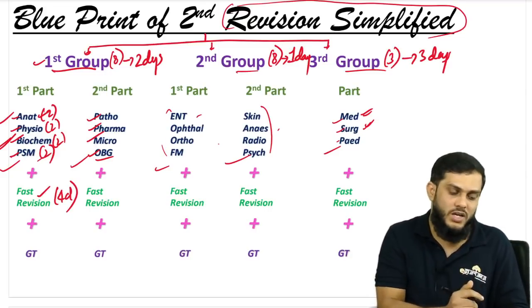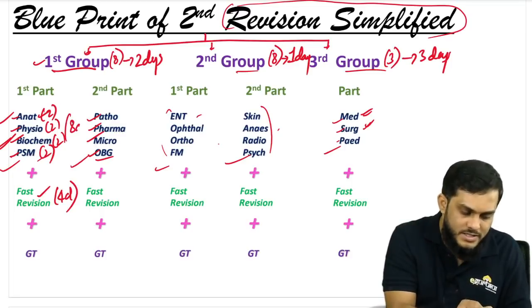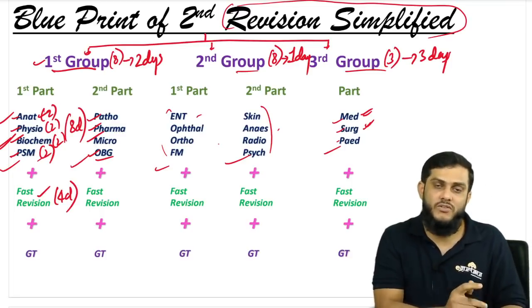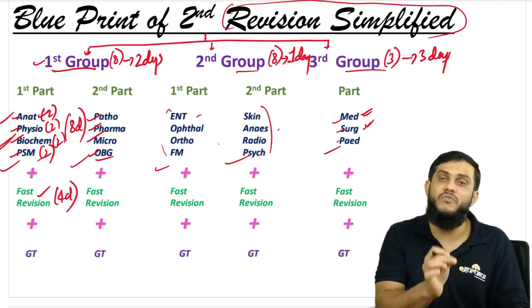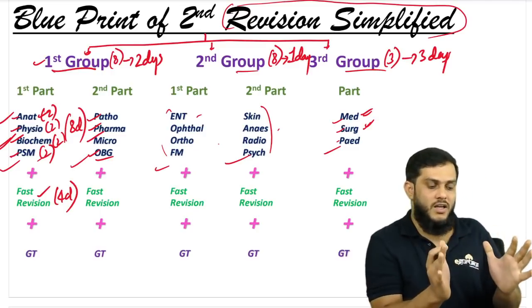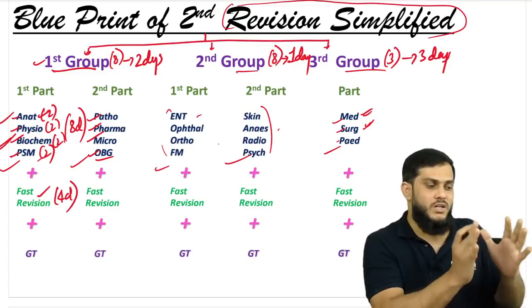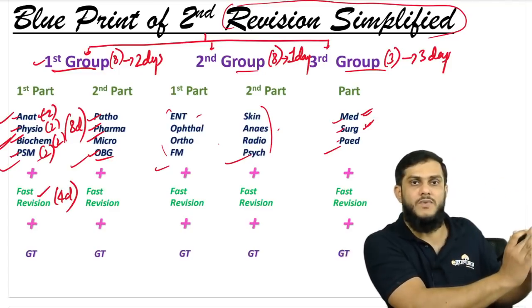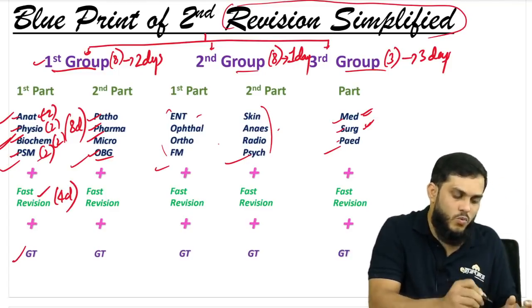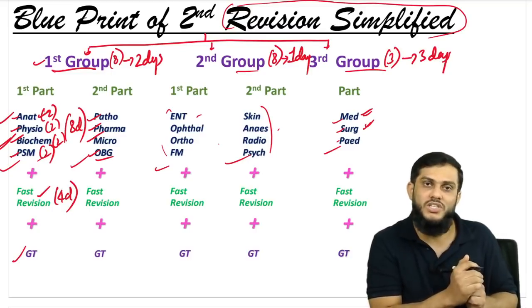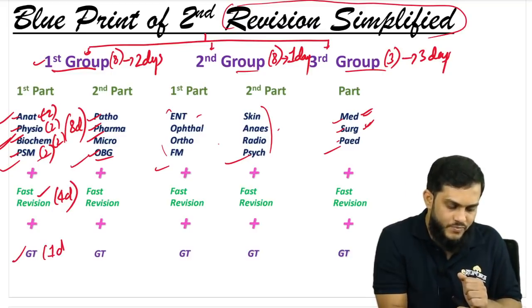4 subjects 4 days. Here how many days you have given? 8 days. 2 days for each subject. 4 subjects are over, then one fast revision of these 4 subjects. So it's now like these 4 subjects are over, just keep these 4 subjects aside, right? Now give one GT. So for the GT you are spending 1 day, give one GT.